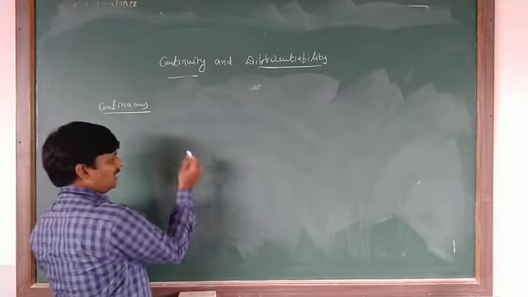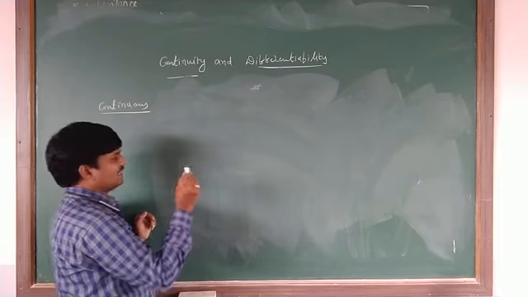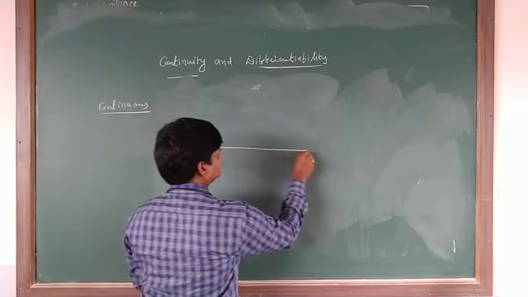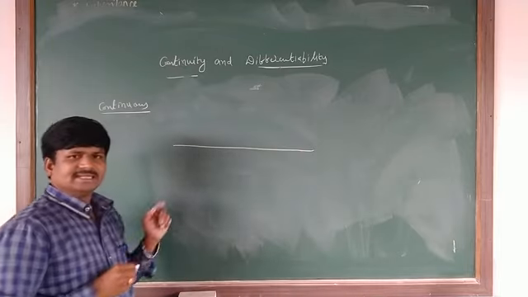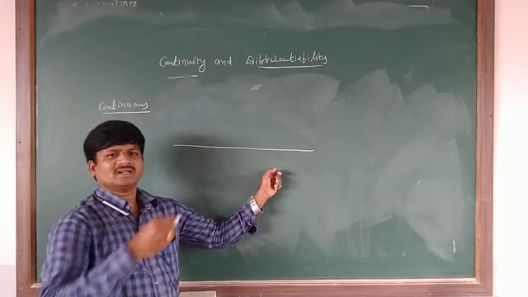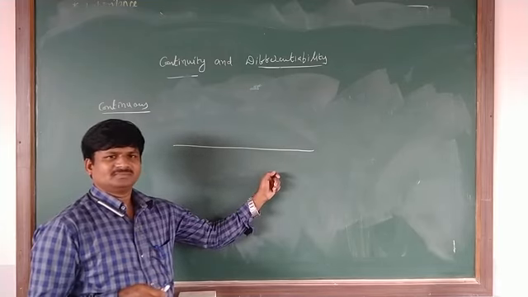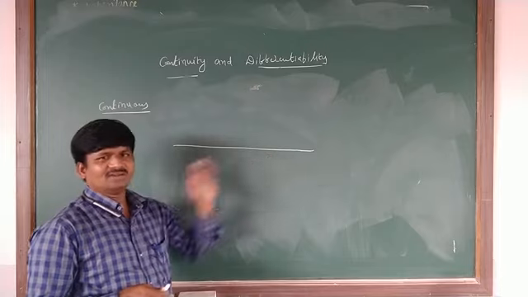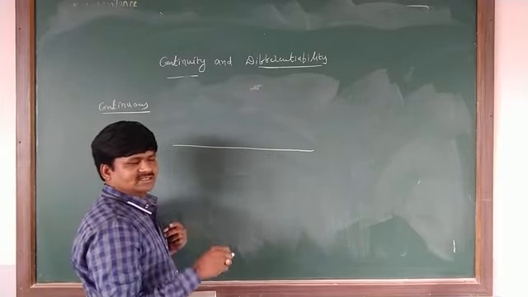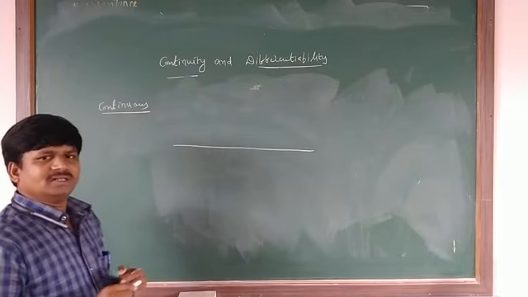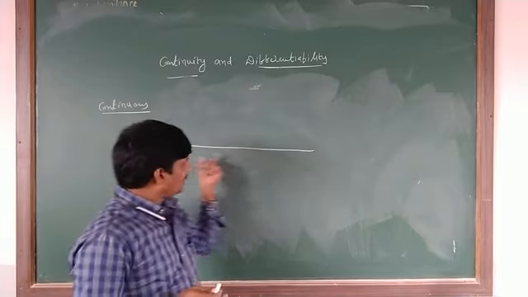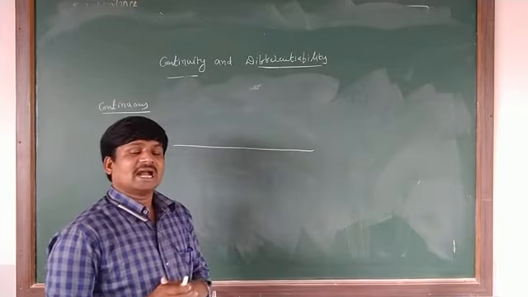Suppose, without lifting my pen or my chalk piece, I draw like this and then I stop it. Is this line, whatever line I have drawn here, a continuous line or not? Continuous line. Why? Because here there are no breaks and there are no jumpings also. Then what do you say? This line is a continuous line.